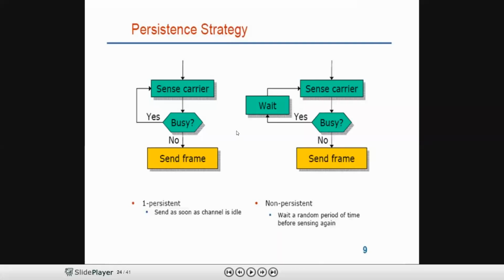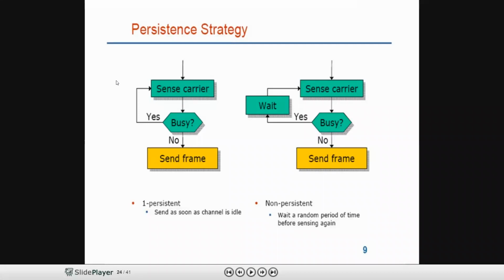In one persistent CSMA, if any station wants to transmit data, first it needs to sense the carrier or channel. If the carrier or channel is found busy, it keeps continuously sensing, and the process repeats.